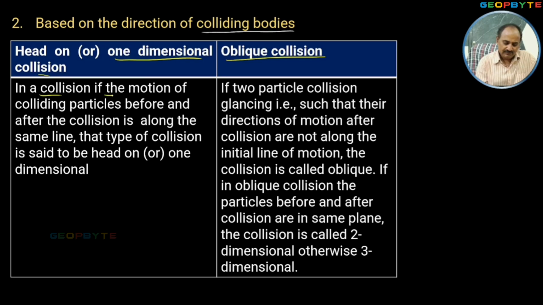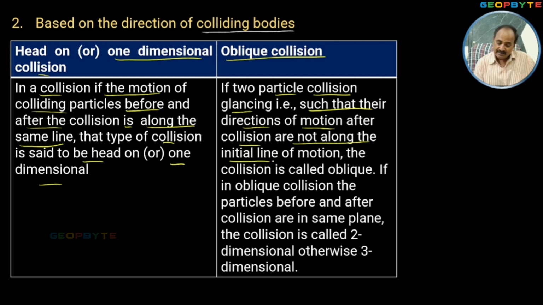Now look at the meaning of head-on collision. In a collision, if the motion of the colliding particles before and after collision is along the same line, that means before and after collision the objects are traveling in the same line, that kind of collision is called one-dimensional collision, also called head-on collision. Now look at the meaning of oblique collision. If two particles collide glancing, such that their directions of motion after collision are not along the initial line of motion, the collision is called oblique collision.